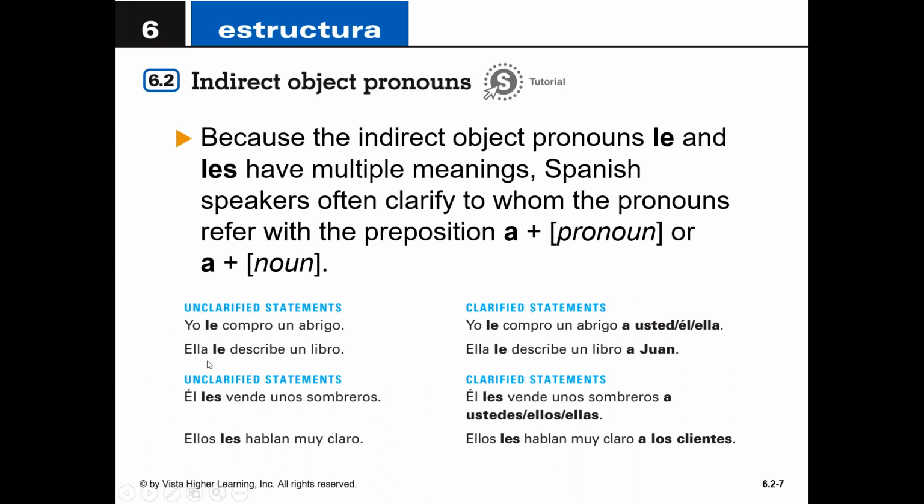Same with this one, "ella le describe un libro." We don't know to whom this le is referring. So to clarify it, we would say, "ella le describe un libro a Juan." So, a Juan. Here we're using the noun. Same in the plural. "Él les vende unos sombreros." It's ambiguous. "Ellos les hablan muy claro." Ambiguous. So to clarify, we'd say, "él les vende unos sombreros a ellos, a ellas," o "ellos les hablan muy claramente a los clientes," for example.